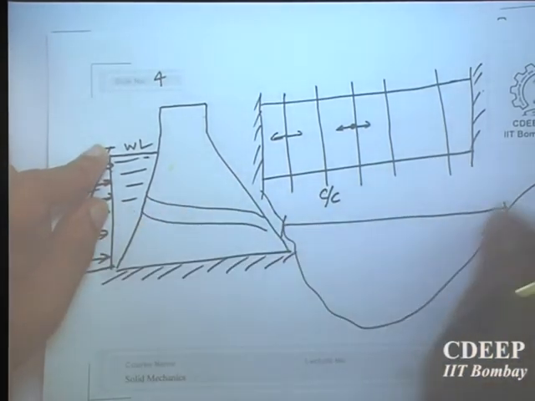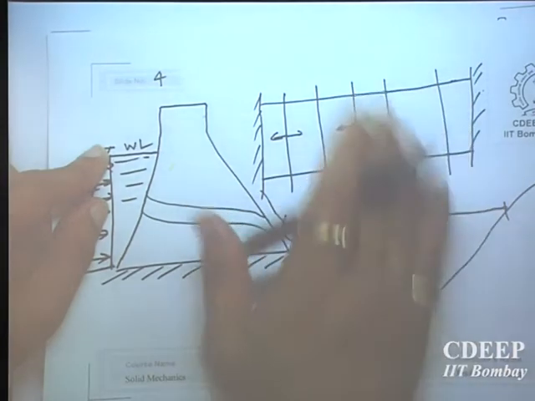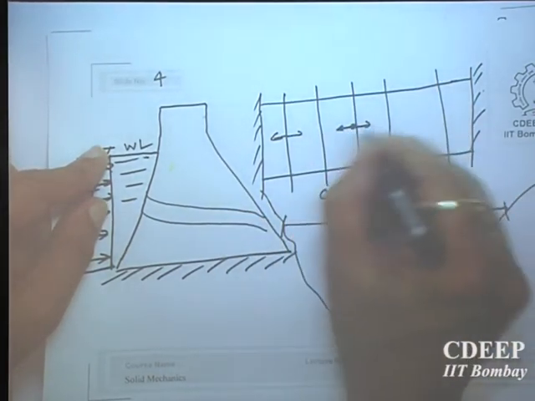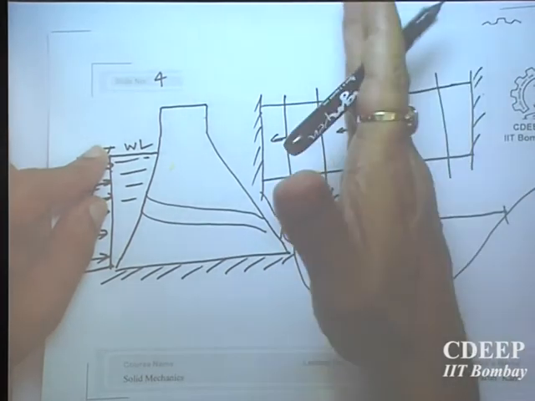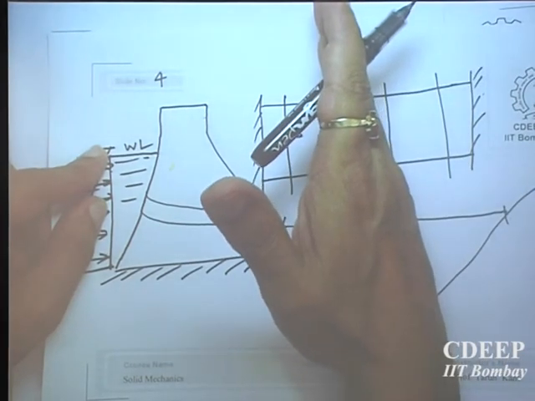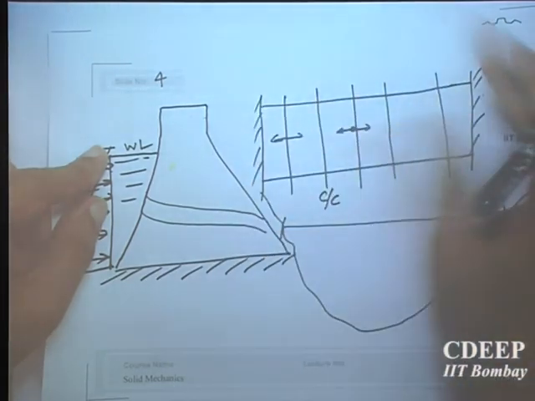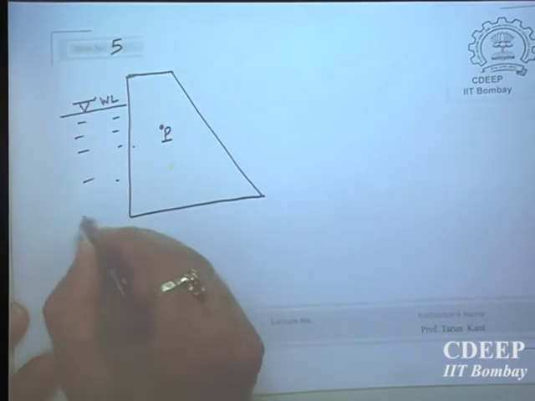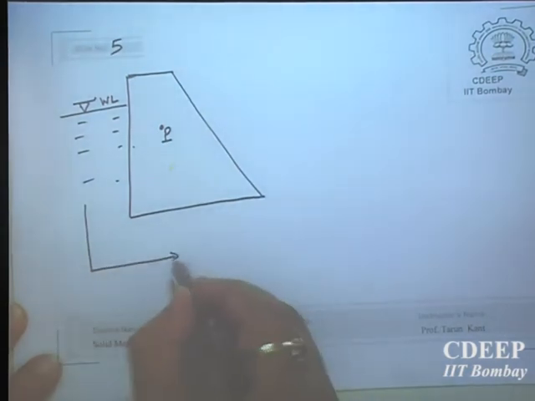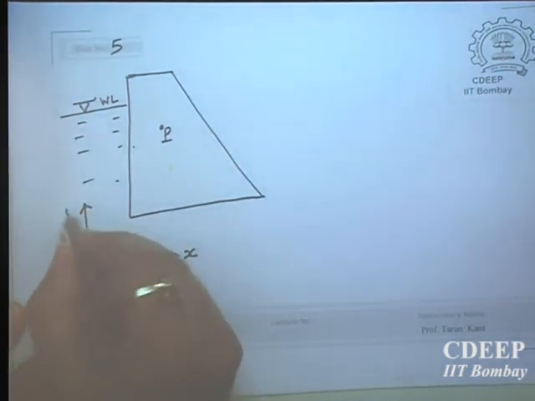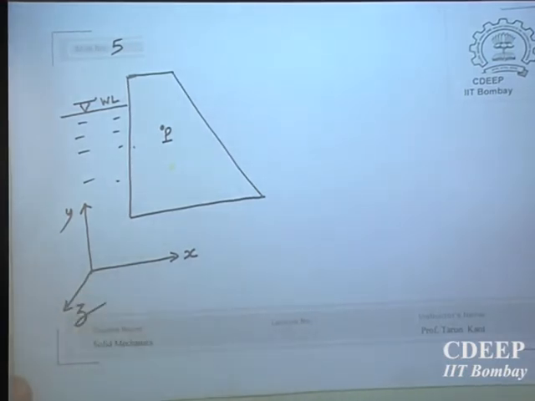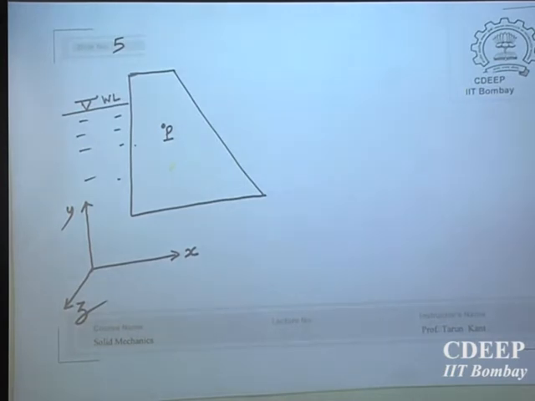Because the depth is more or less the same, the water pressure is more or less the same, the cross section is the same, and no point is moving either to the left or right. So a cross sectional plane remains plane. I need not worry about this dimension. I am drawing only the cross section, and this cross section can be described only in terms of x and y. The z dimension is immaterial, not of consequence. How many people understand this?